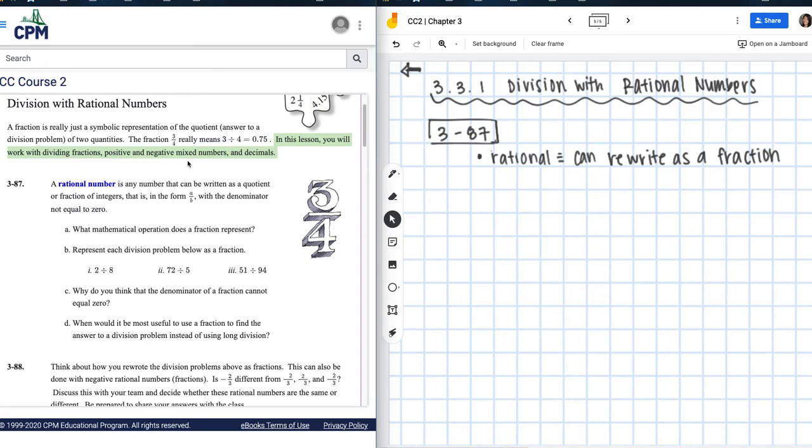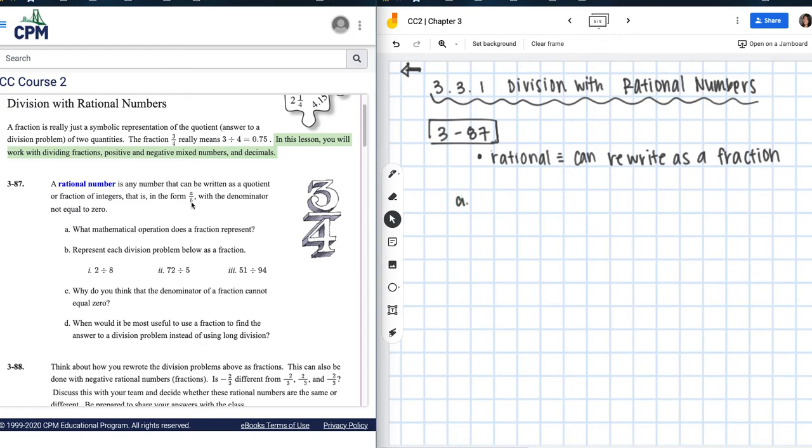Okay. And then it says in that form a over b with the denominator not equal to 0, right? So a and b can be any numbers, but we have to make sure the denominator, the bottom number, is not 0.